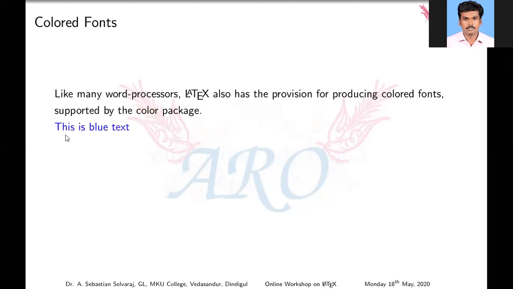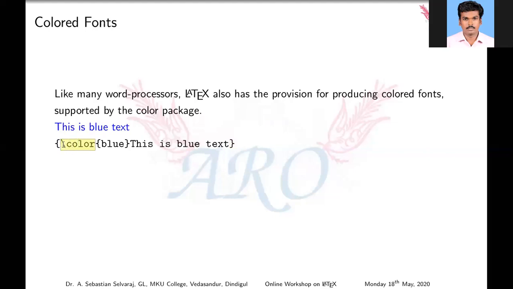This is blue text. To create this blue color, just recall \color, followed by open brace, closed brace, open brace, closed brace. These braces are mandatory. We have to mention \color; this is the command for color.